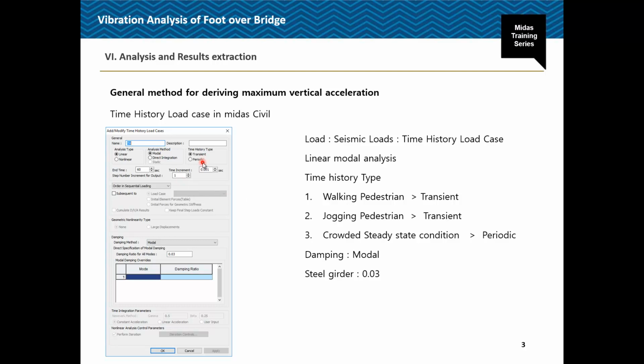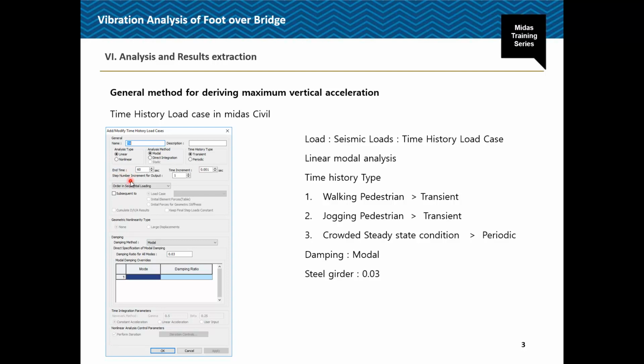Next is the time history type. Here it's transient and periodic. When the time history analysis is carried out on the basis of a time load function only once, we can use the transient type load. This is common for time history analysis for earthquake load. The periodic type is when you are performing the time history analysis on the basis of repeated loading which has a time period identical to the end time. This will be applicable for machine vibrations.